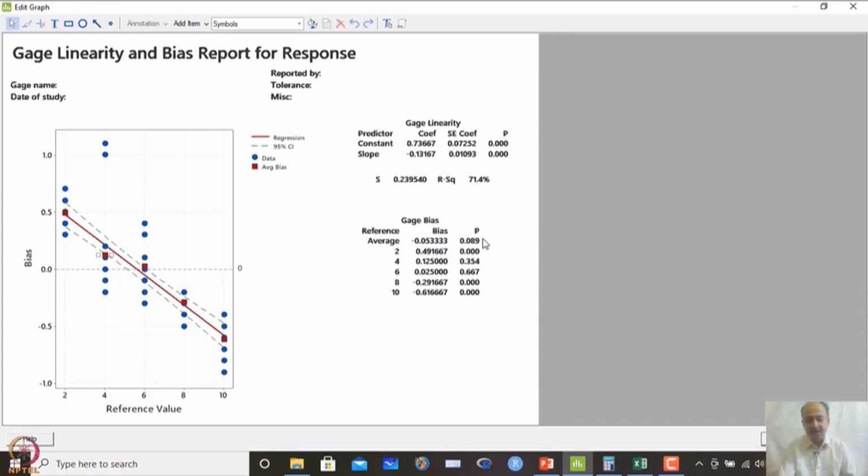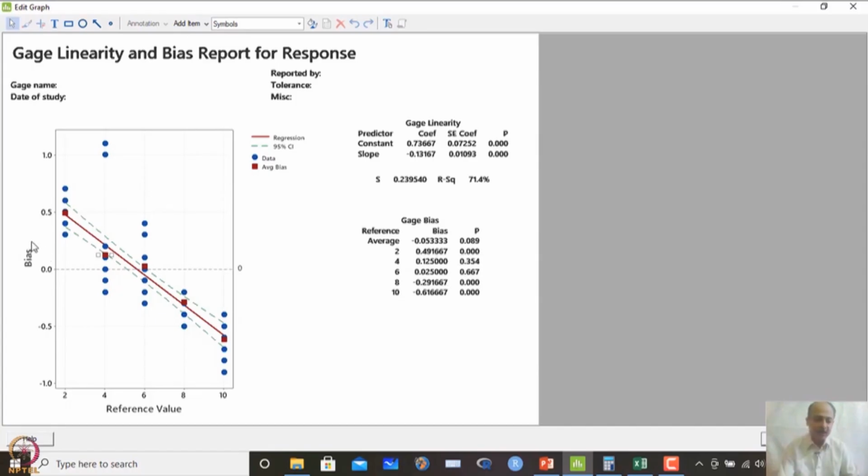Whether it is significant or not, the overall average bias is shown over here as 0.089. We can ignore this one, that means the gauge's overall average bias is not so significant. But individually, if you see this at reference 2, reference 8 and 10, the bias is significant, and this will be reflected.